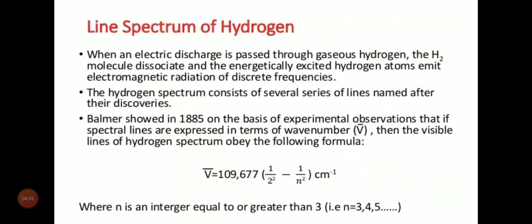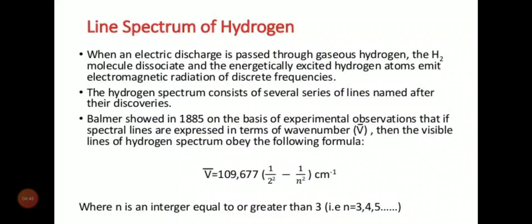Suppose the hydrogen atom has one electron present in the first shell. If I give a small amount of energy, maybe it will jump to the third energy level, which is of course empty. If I give a little more energy, maybe it might jump to the fifth energy level. If I give still more energy, it may jump to a higher energy level. So we are basically concerned with the electron and at what energy level it goes in the excited state, and after going to the excited state, we all know that it is an unstable state. After some time it will return to the ground state.